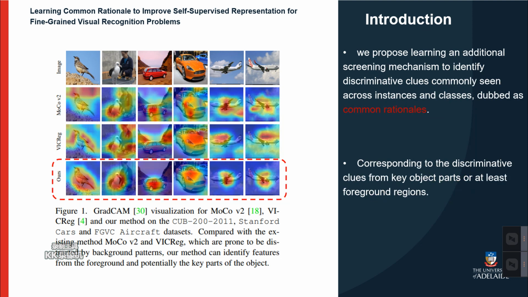So we propose learning an additional screening mechanism to identify discriminative clues commonly seen across instances and classes. We call this common rationale. We aim to design a gradcam fitting branch which tends to characterize the discriminative patterns that commonly occur across samples due to its limited fitting capacity. Those common patterns, which we call common rationale, in this work are more likely responding to the discriminative clues from the key object's parts or at least the foreground regions.